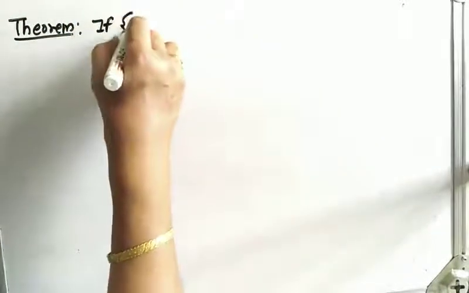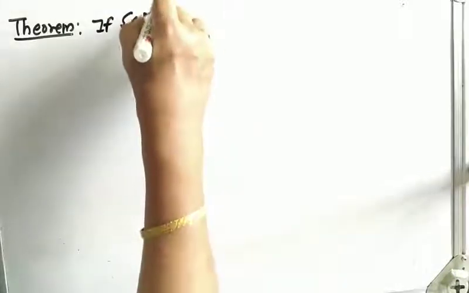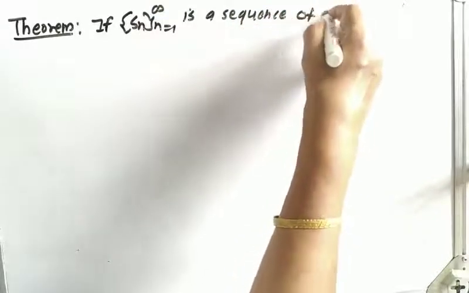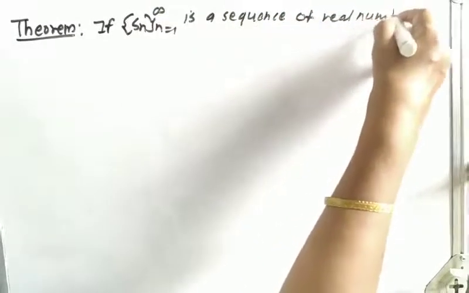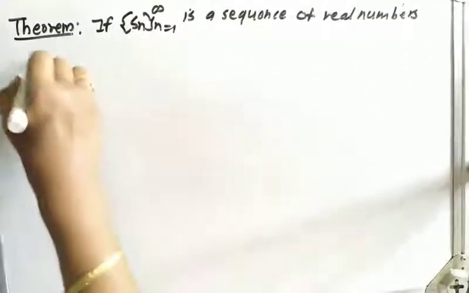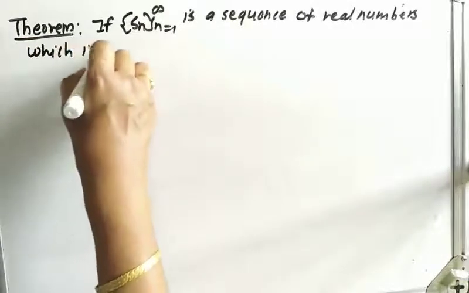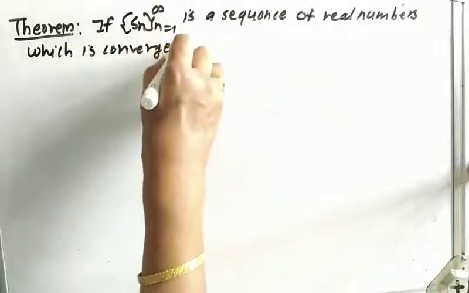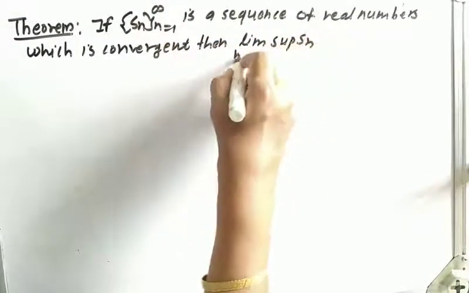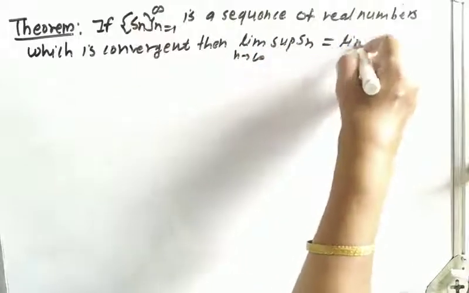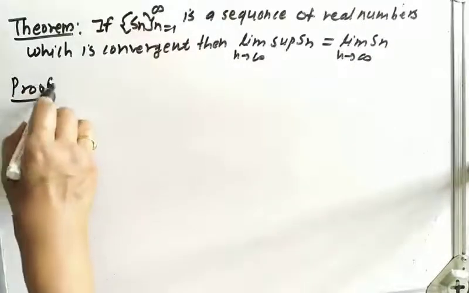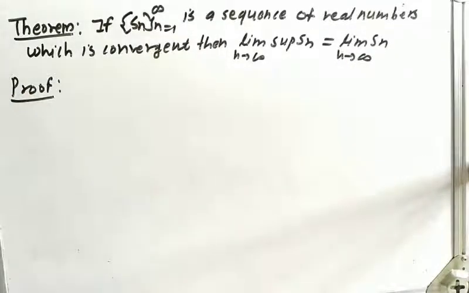Now next theorem. If the sequence Sn, n varies from 1 to infinity, is a sequence of real numbers which is convergent, then the limit superior of Sn as n tends to infinity is equal to the limit of Sn as n tends to infinity. Let us prove it. Its proof is similar to the previous example.